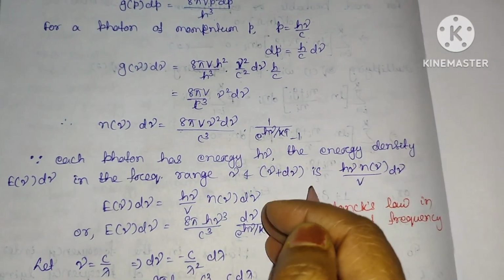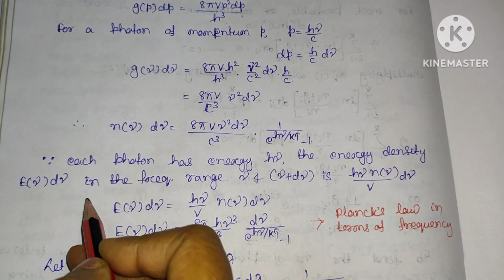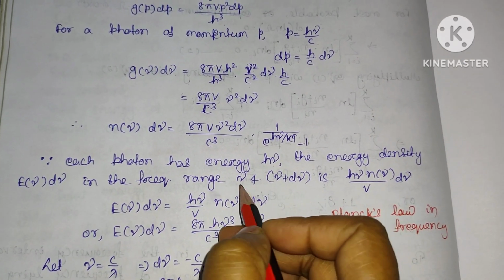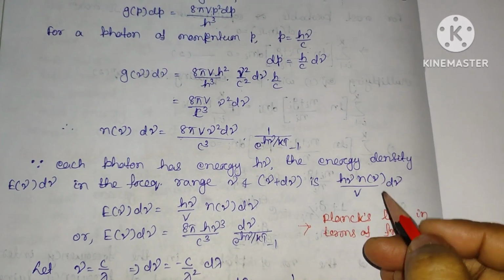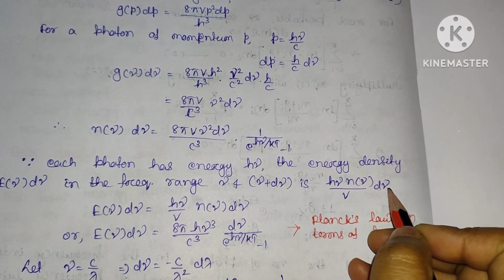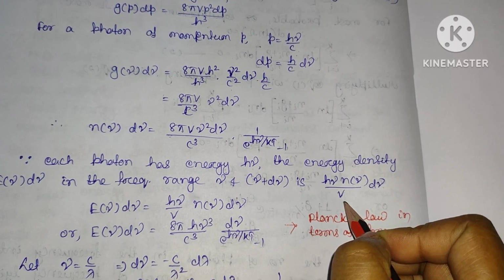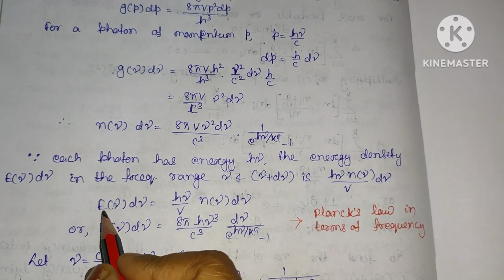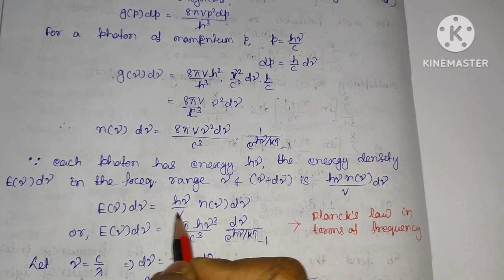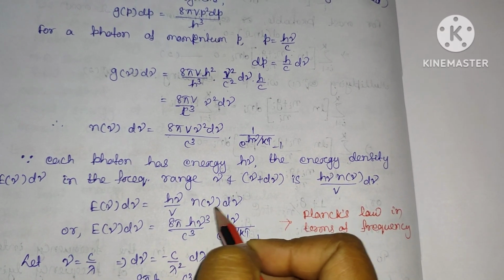Since each photon has energy h nu, the energy density E of nu d nu in this frequency range nu to nu plus d nu will be h nu into N of nu d nu divided by the volume V. So E of nu d nu will be equal to h nu by V into N of nu d nu.